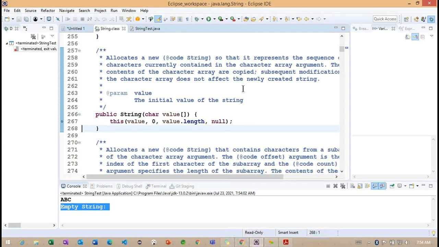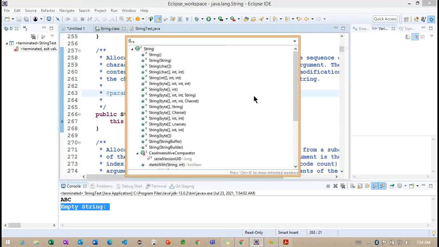Now we'll check with other constructors here. You can see we are having char, int comma int. Here we can specify the 3 parameters. Getting the point?